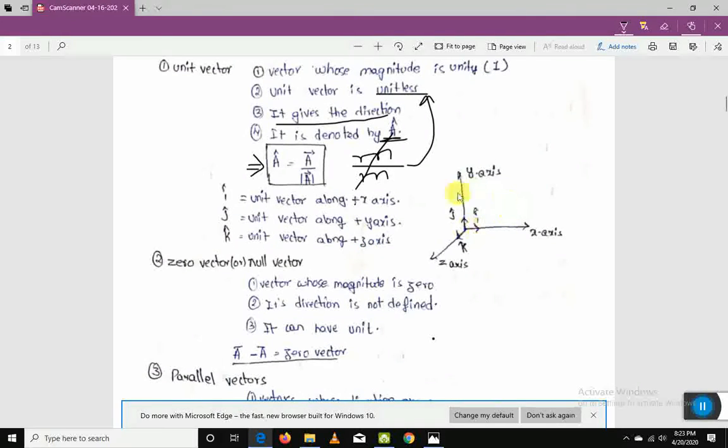I hope you all know these things. In the figure you can also see that on the x-axis the unit vector, of magnitude 1, is showing the direction of the x-axis. I hope you understood now. The unit vector is showing only the direction along the x-axis. The main purpose of a unit vector is to show the direction.